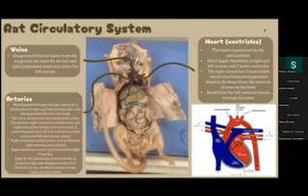In the rat circulatory system, the heart is protected by the pericardium as well, but it has two upper chambers, a right and a left atrium, and two lower ventricles because it's a mammal. The right atrium has three main blood vessels that bring deoxygenated blood into the heart from the network of veins in the body. Blood from the left ventricle leaves through the aorta. In the veins, the oxygenated blood is taken from the lungs into the heart by the left and right pulmonary veins that enter the left atrium.